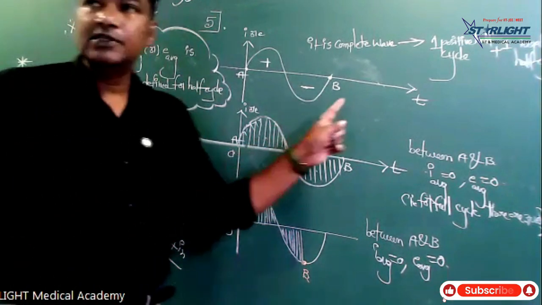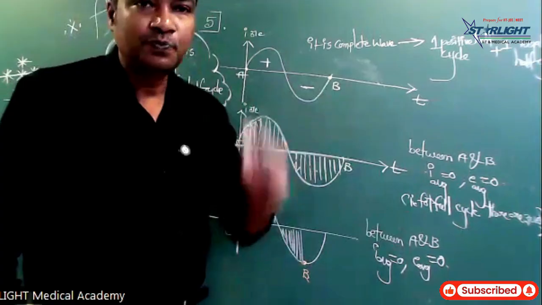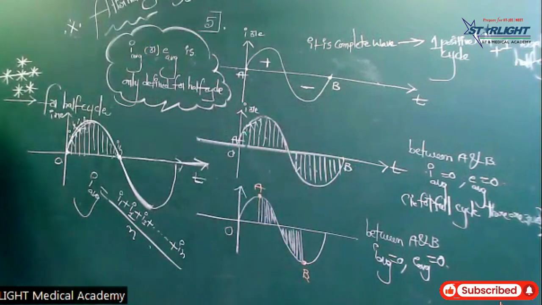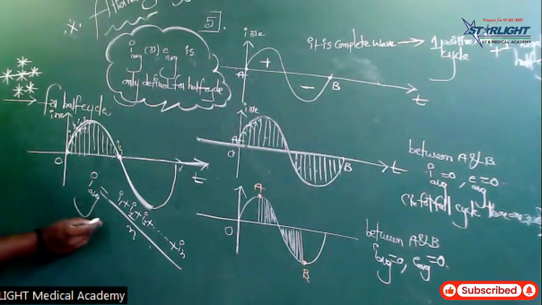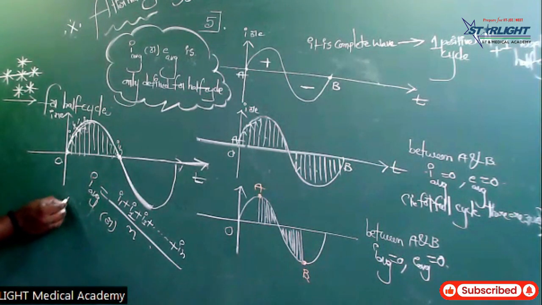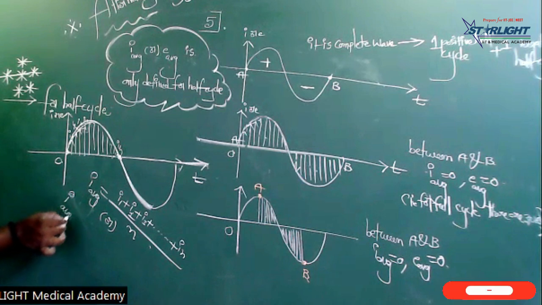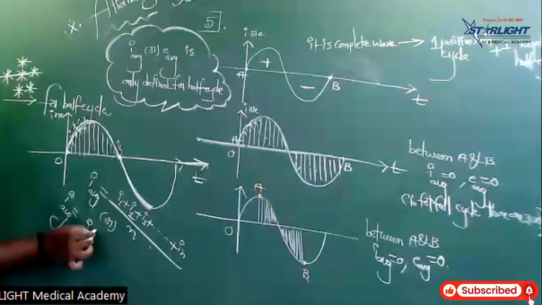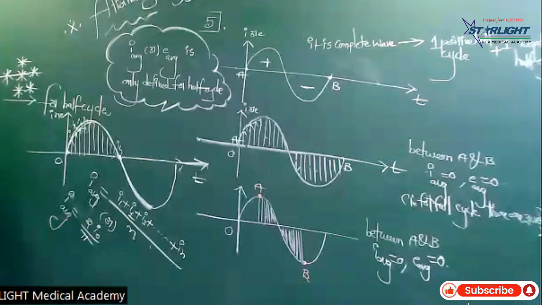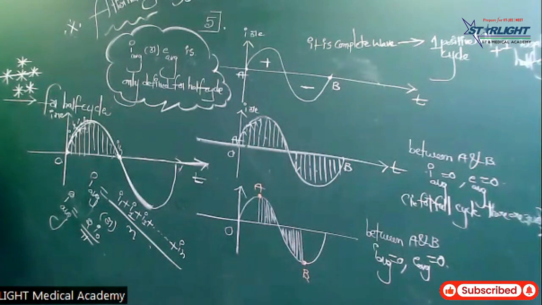Suppose if it is a full cycle, they are zero. They are zero because they cancel, being equal and opposite. This is one formula that is very, very important, the heart of this chapter. I average is equal to 2 I naught upon pi.